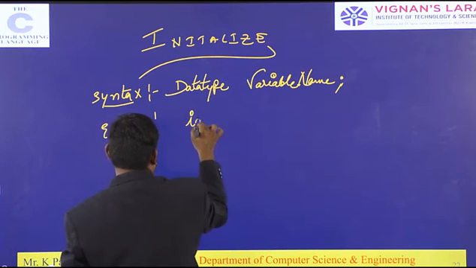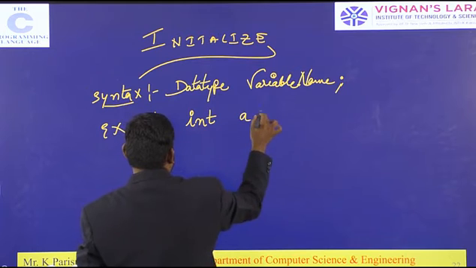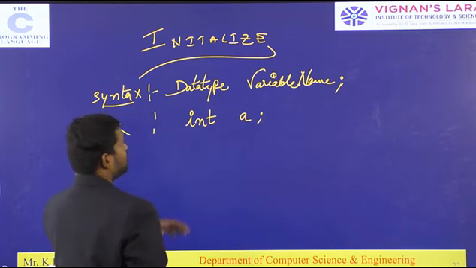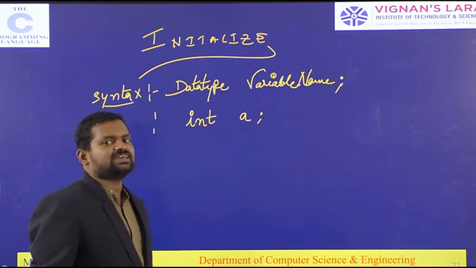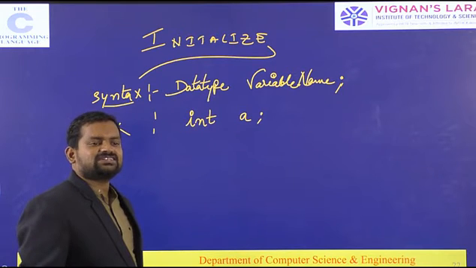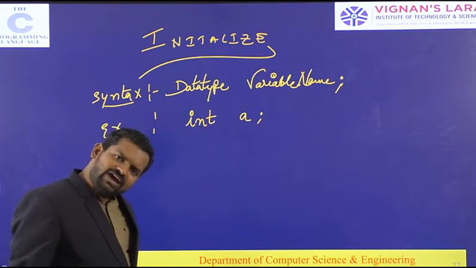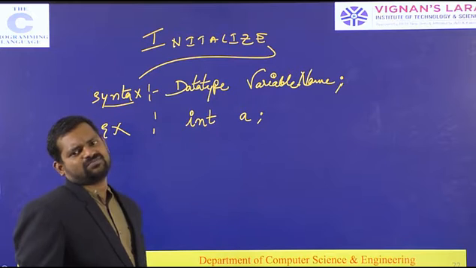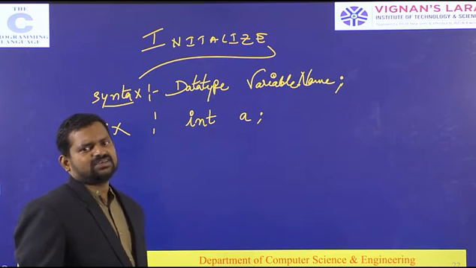For example, int a semicolon. Only this is the declaration. Initialization, in the sense of assigning a value to a particular variable, is called initialization.